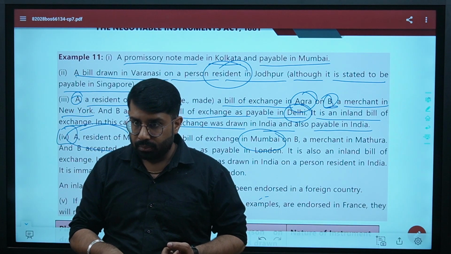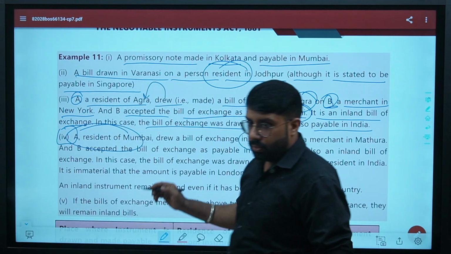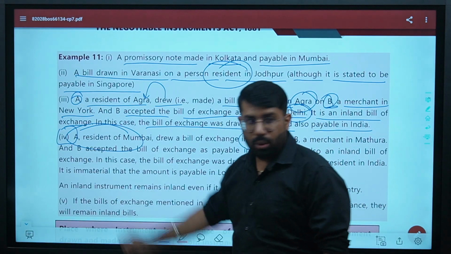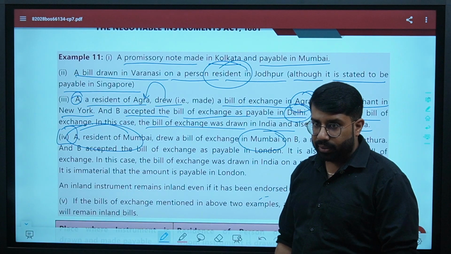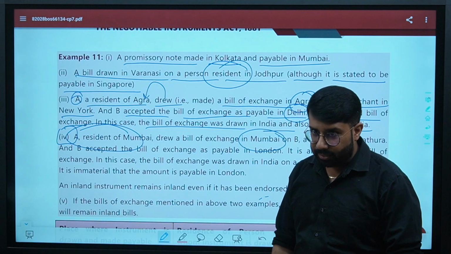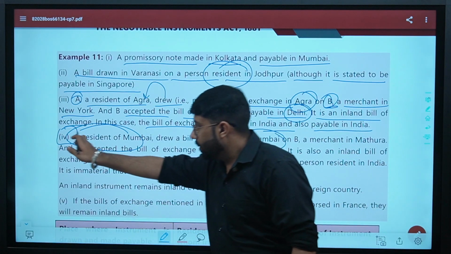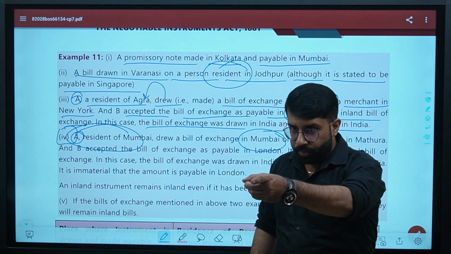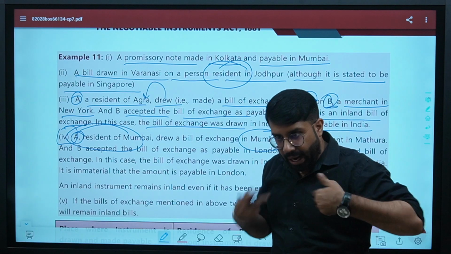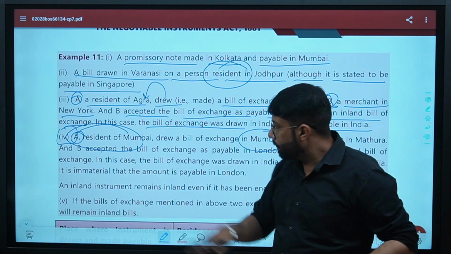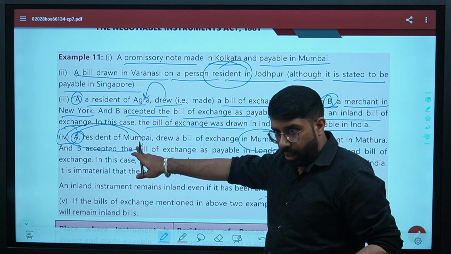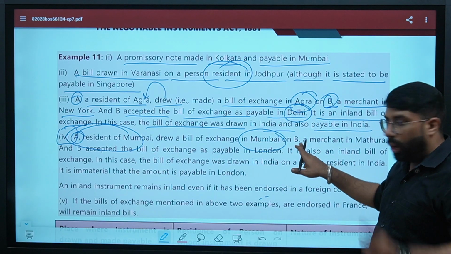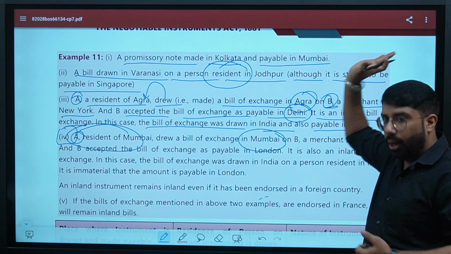Sir, drawee account means the one who will pay, the drawee. You were there in the class when I was explaining bill of exchange. I drew the bill for you. You accepted it. I drew the bill in Mumbai. Correct? You are a merchant, or I am a merchant in Mathura.